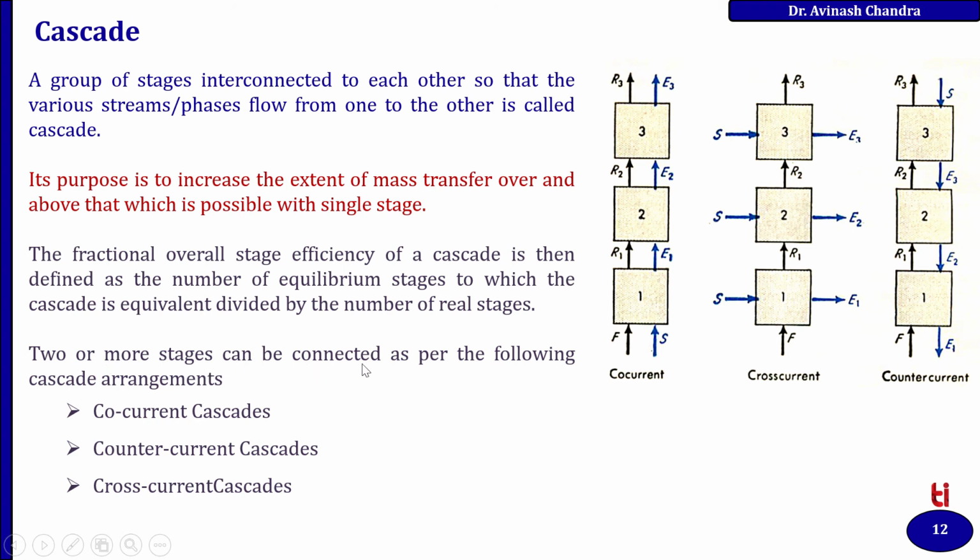Two or more stages can be connected as per the following cascade arrangements: co-current cascade, counter-current cascade, and cross-current cascade. So this is the co-current cascade, where all the streams are moving in a single direction. Here the streams F and S are moving in the same direction. In cross-current, the stream F is moving in the upward direction, whereas S enters every stage as a fresh component. For the counter-current, the stream F is moving upward, whereas the stream S is moving downward. So this is the counter-current cascade.